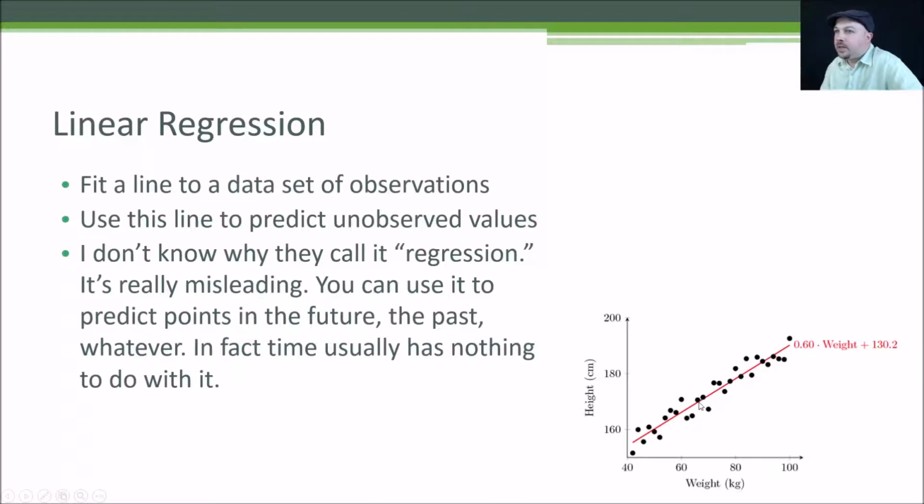That's it. I don't know why they call it regression. Regression kind of implies that you're doing something backwards, and I guess you can think of it as creating a line to predict new values based on observations you made in the past, backwards in time, but it seems like a bit of a stretch. It's just a confusing term, quite honestly, and yet another way that we obscure very simple concepts using very fancy terminology. So don't let linear regression trip you up by sounding fancy. All it is, is fitting a straight line to a set of data points.